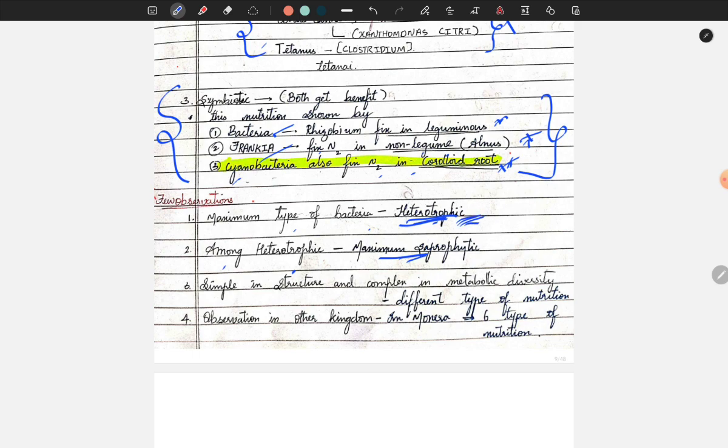Now, bacteria are simple in structure and complex in metabolic diversity. Bacteria are so small that they are invisible to the naked eye and even to a compound microscope. But they are simple in structure and have great metabolic diversity in terms of nutrition. Almost six types of nutrition can be seen, right? Very astonishing.